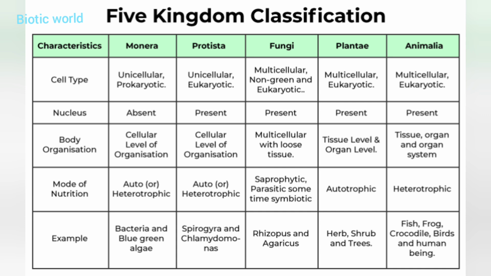Now let us learn some other things about the kingdom classification. It is the most commonly employed classification scheme of living organisms. In 1969, scientists proposed this classification method, which divides living organisms into five primary groups based on traits and evolutionary links. The five kingdom classification simplified the classification of creatures into these groups. Now let us discuss the kingdom Monera.